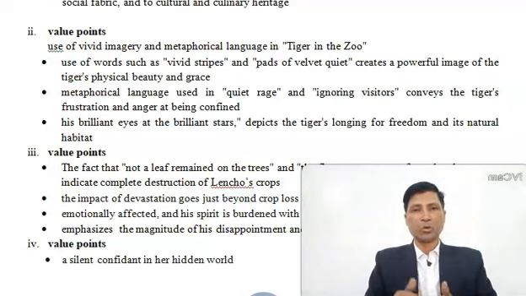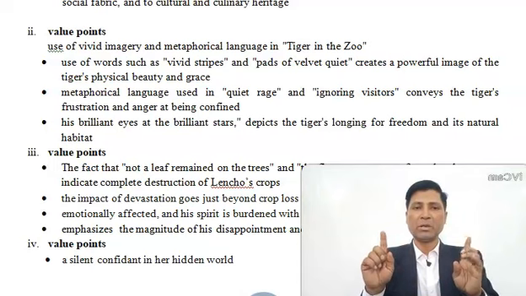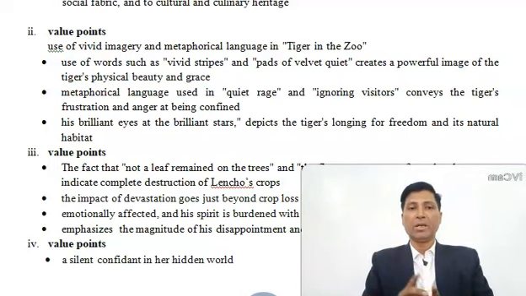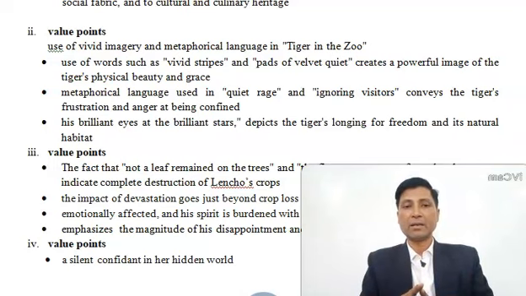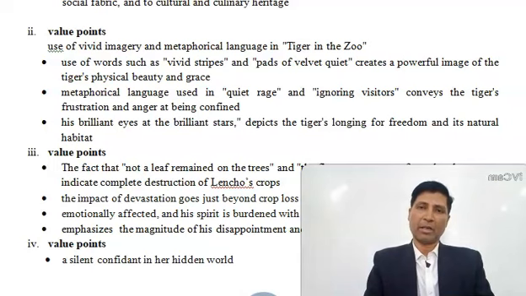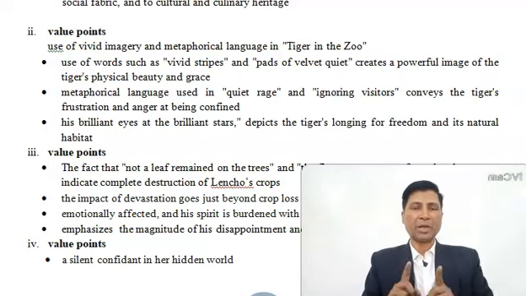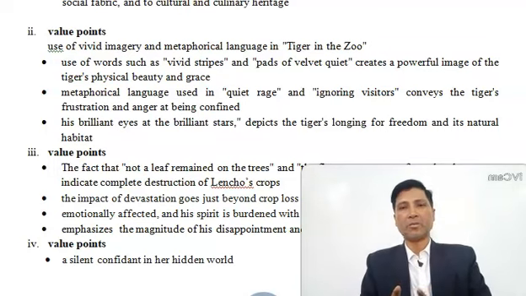And then towards the end of the poem, he has used brilliant eyes, which is also metaphorical in nature. So the tiger's brilliant eyes staring at the brilliant stars depict the tiger's longing for freedom and its natural habitat. In this way, the poet Leslie Norris has used metaphorical language and imagery to depict the tiger's frame of mind.